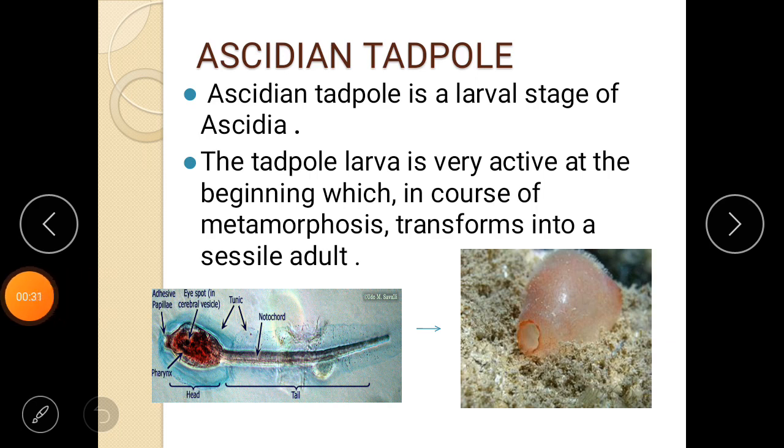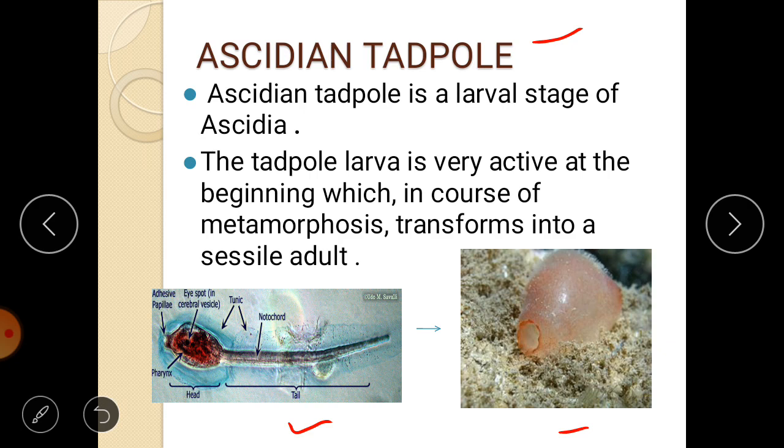Ascidia, as you all know, is a marine, aquatic form, and it undergoes metamorphosis, which will have a larval stage, and that larval stage is called the Ascidian tadpole. Ascidian tadpole is nothing but the larval stage of Ascidia. As you can see in this picture, this is the larval stage of Ascidia, which is the Ascidian tadpole, and this is the adult stage.